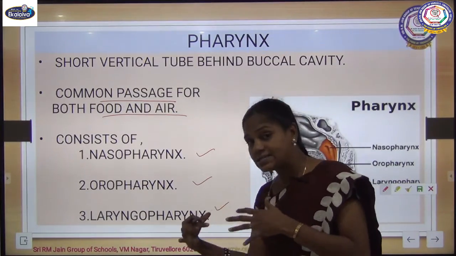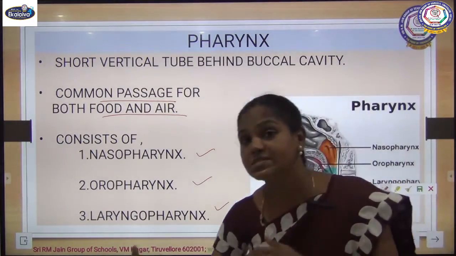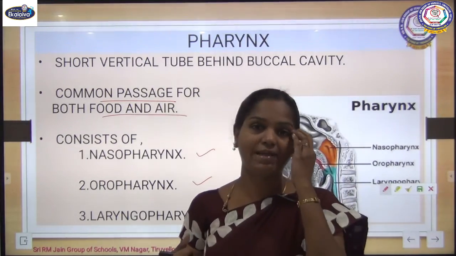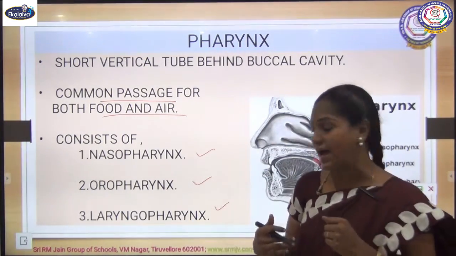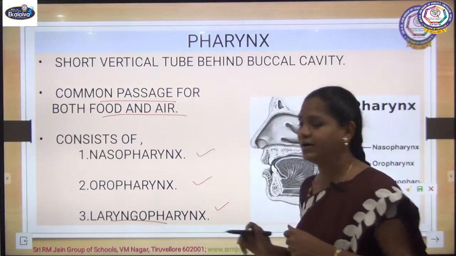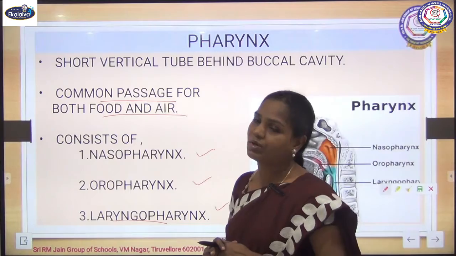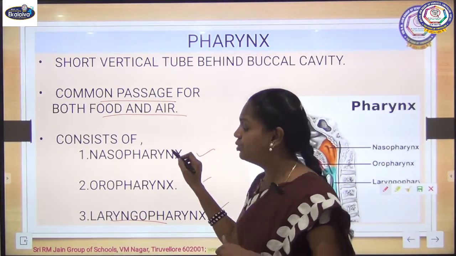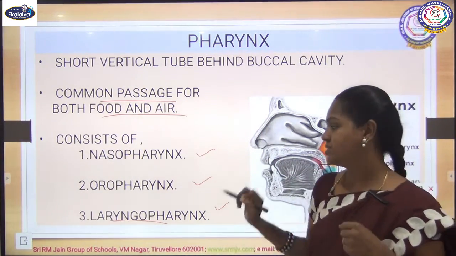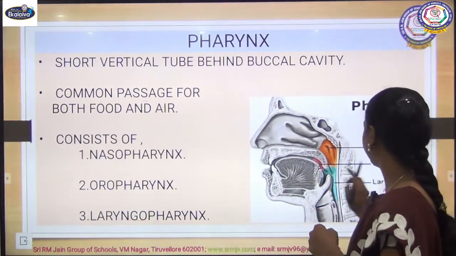The last portion of the pharynx opens into the larynx, which is next to the pharynx; we call that part the laryngopharynx. So based on these openings, the pharynx is divided into nasopharynx, oropharynx and laryngopharynx.